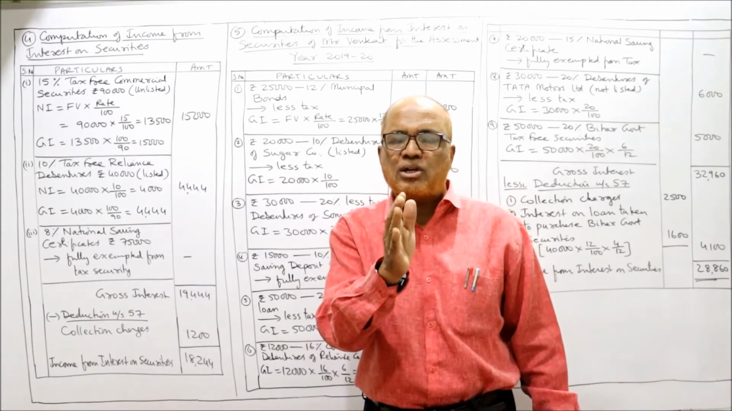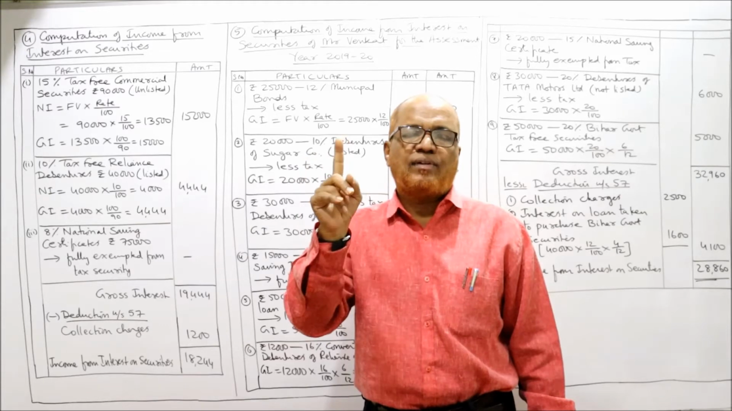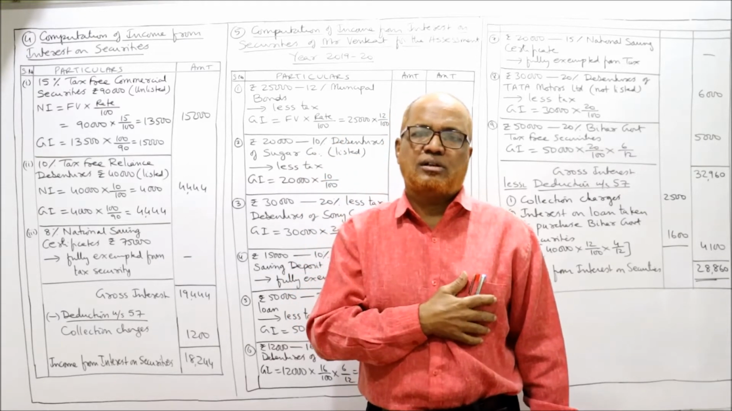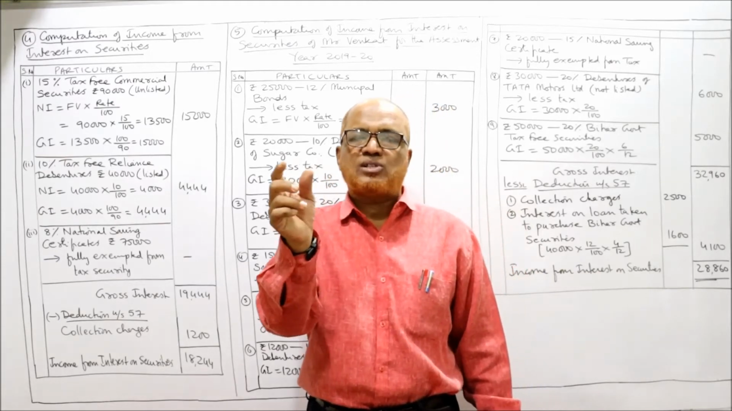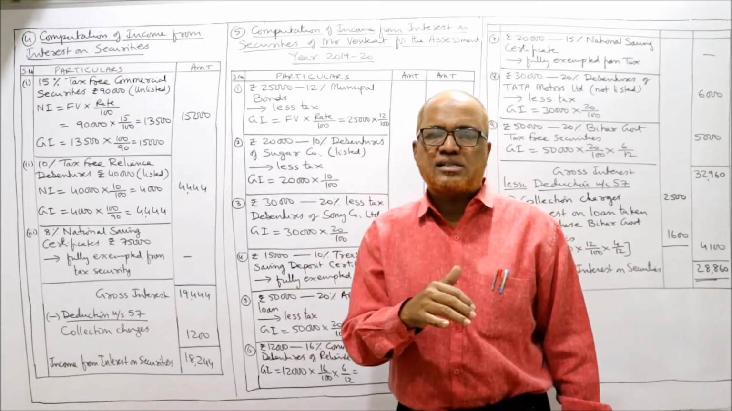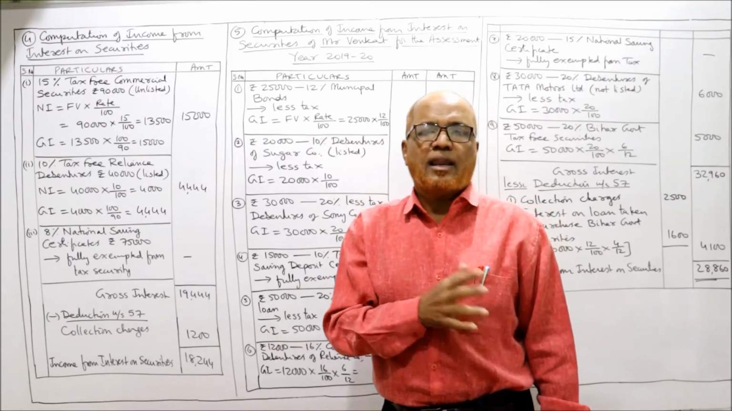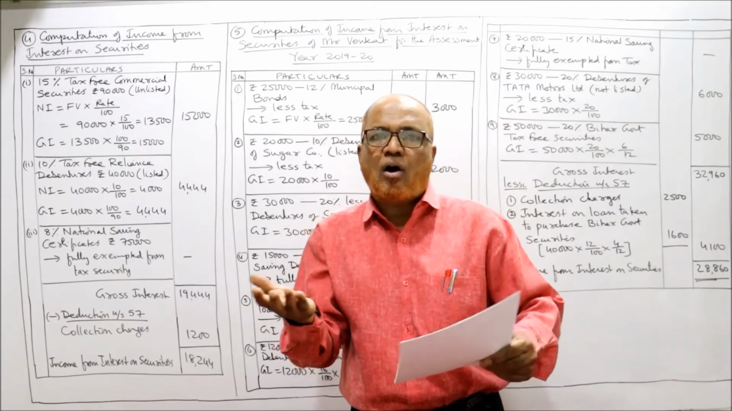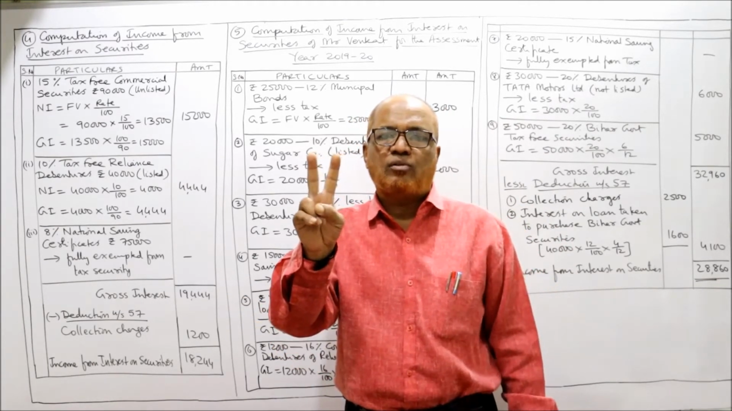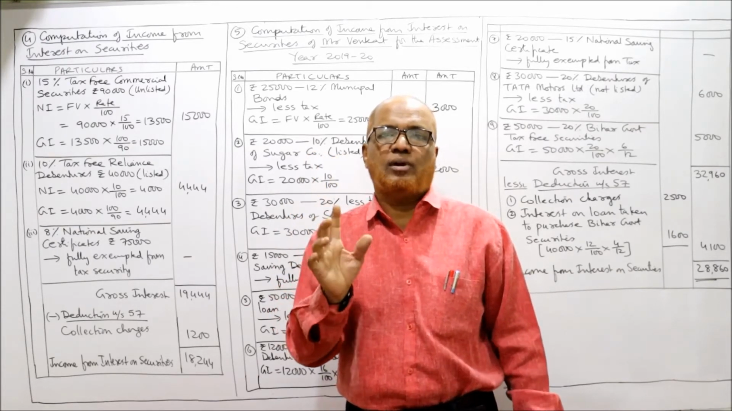When tax-free commercial security is there, in 2 steps we have to calculate. The first step, net interest. Second step, gross interest. So net interest is equal to face value into rate by 100. You'll get the net interest. Then gross interest is equal to net interest into 100 by 90. Remember, whether it is listed or unlisted doesn't matter. Only 2 steps we have to follow whenever there is tax-free commercial security.